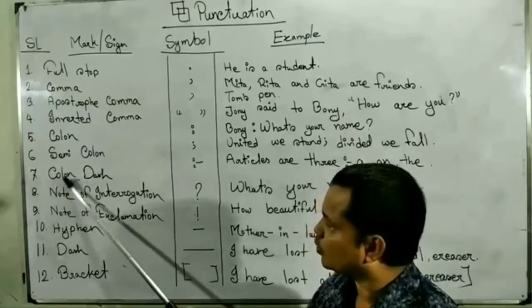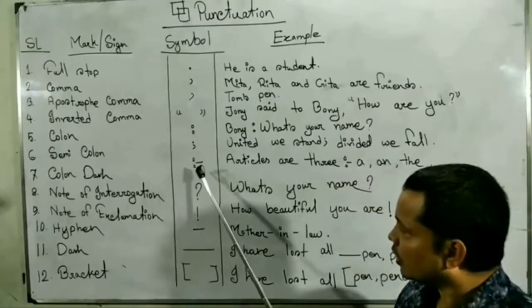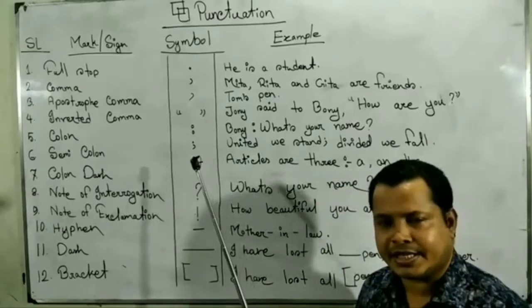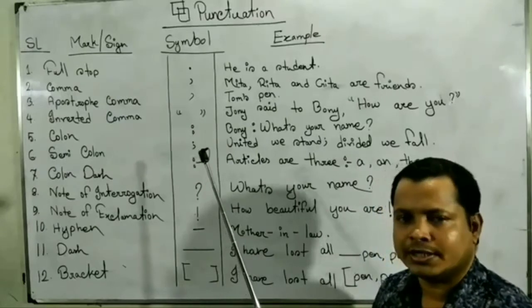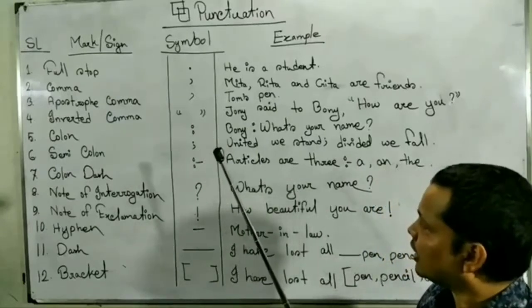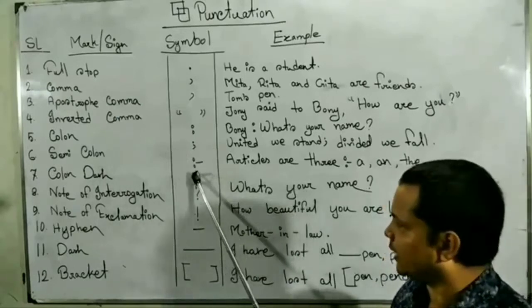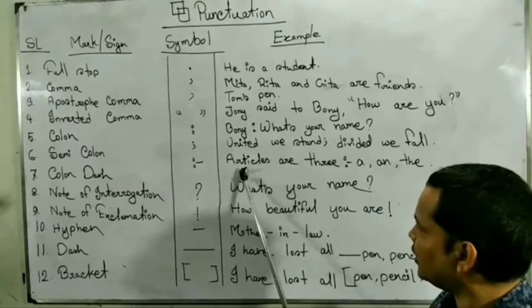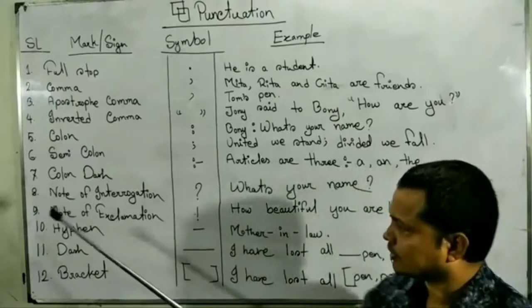Number 7, colon dash sign. When a classification or diagram is needed to narrate, we will have to use colon dash. For example, articles are 3: a, an and the.